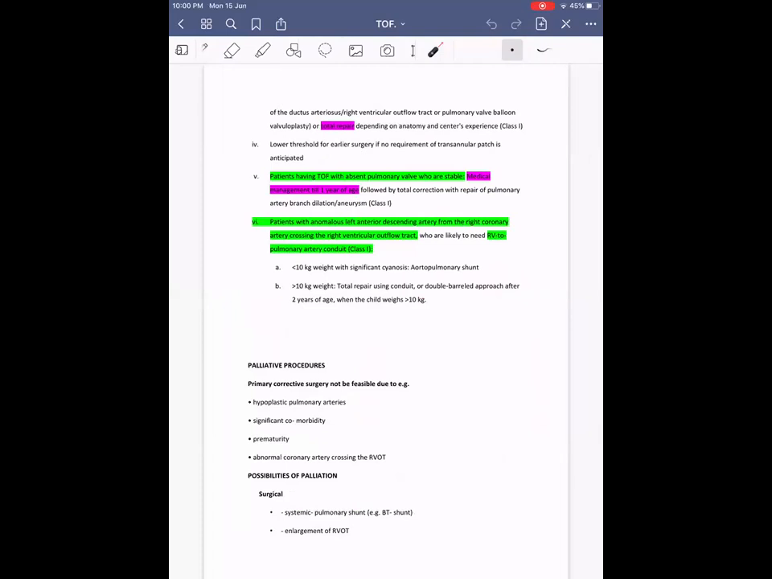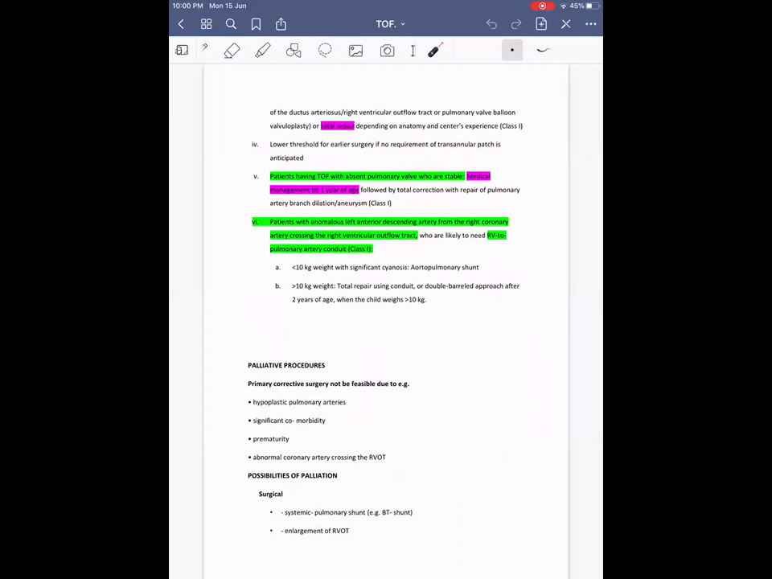Then if there is palliative surgery, we told already what the types are. Then lower threshold for earlier surgery if there is no requirement for a transannular patch. Then patients having TOF with absent pulmonary valve who are stable get medical management up to 1 year, followed by total correction with repair of the pulmonary artery